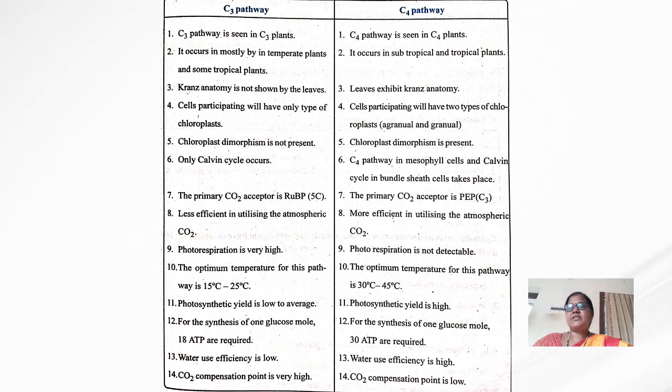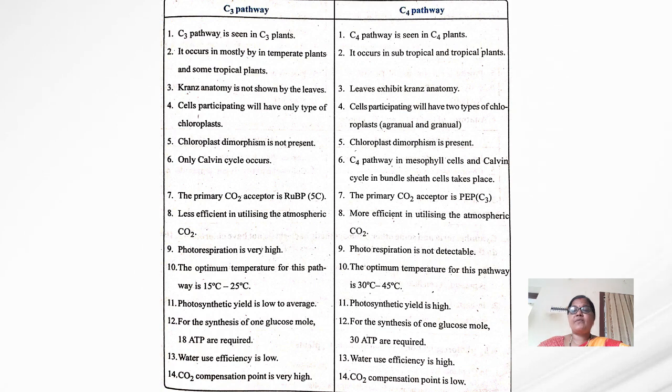So such plants, whose leaves have such anatomy, we call it Kranz anatomy. This Kranz anatomy is not seen in the C3 plants, and it is seen in the C4 plants. So when it comes to the C3 plants, the participating cells will have only one type